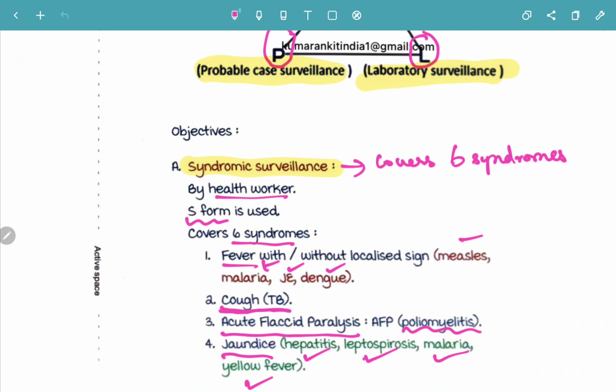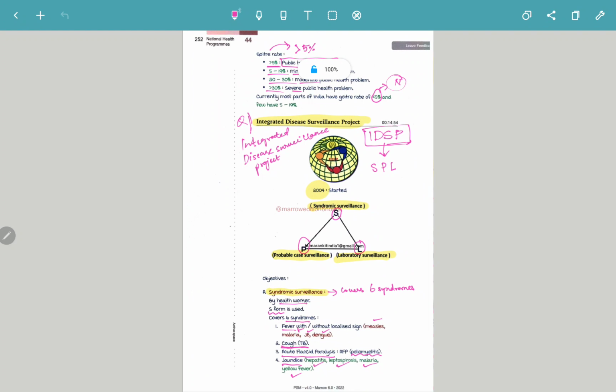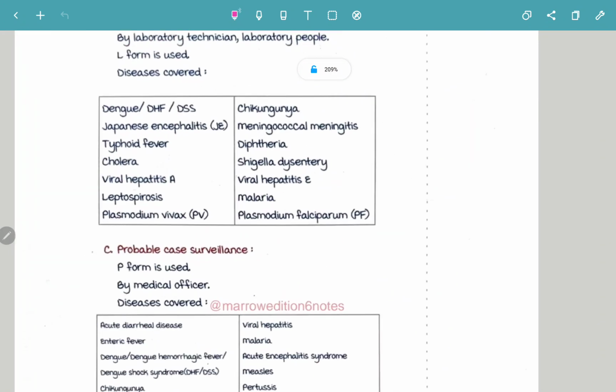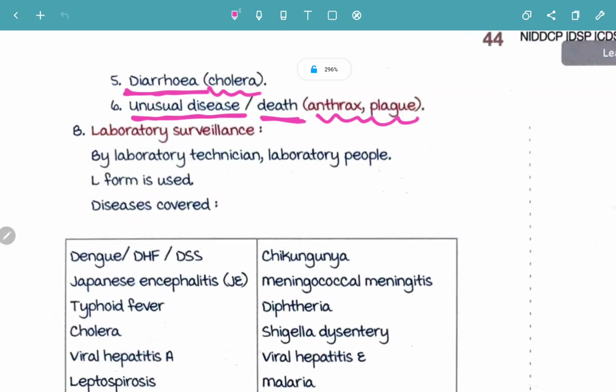Next is acute flaccid paralysis for poliomyelitis. The fourth syndrome is jaundice, seen in hepatitis, leptospirosis, malaria or yellow fever. The next one is diarrhea due to cholera. And the sixth is an unusual disease or unusual death resulting from anthrax or plague. These are the 6 syndromes.